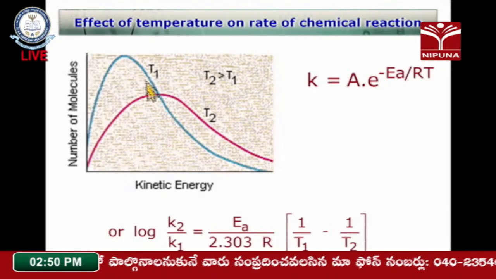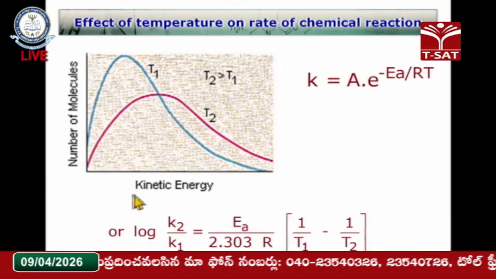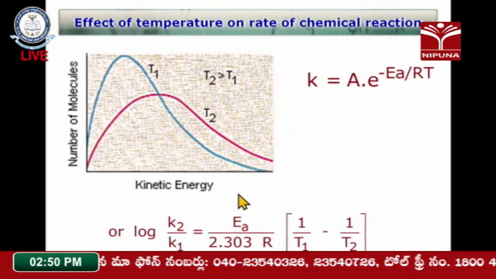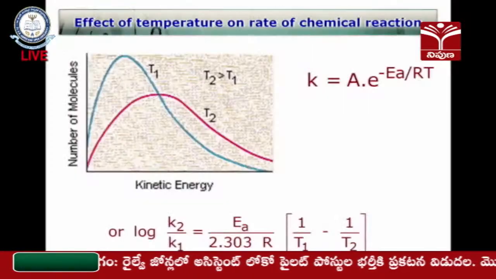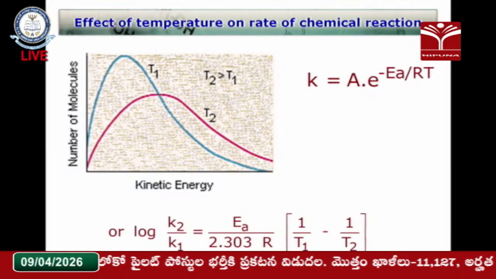Here you see that in the y axis we are taking the number of molecules, and in the x axis we are taking the kinetic energy. The kinetic energy means the energy that a particular molecule has. To convert into the product it needs energy, and by taking that energy it is going to cross the energy barrier and convert into product. So that is activation energy, isn't it?